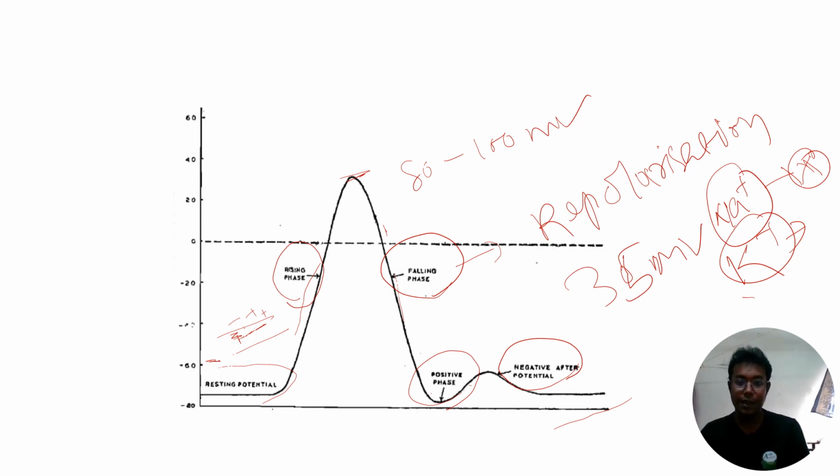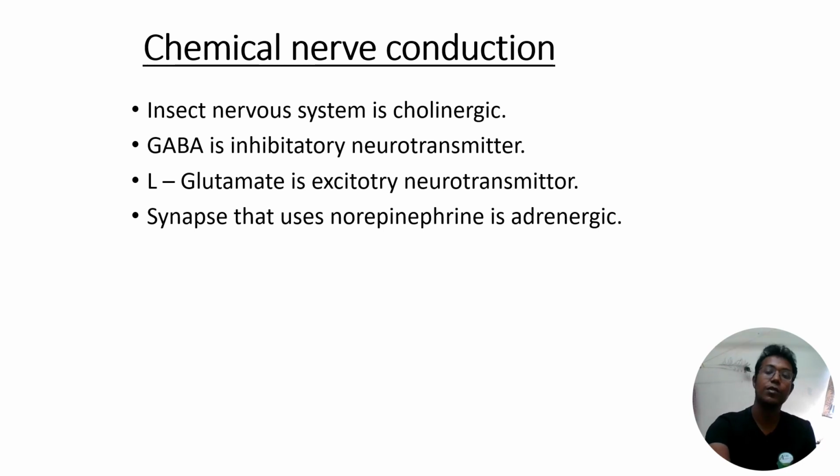That's why it is called positive after potential. It is somewhat less as compared to the resting potential. Then after the maximum number of potassium ions have entered, it will move up a little, and the potential will become a little higher than the resting potential. That is called your negative after potential, and then it will come to its normal condition, the resting potential. These are the terms you have to get acquainted with before going to the chemical conduction.